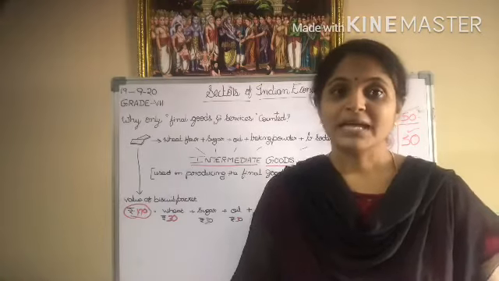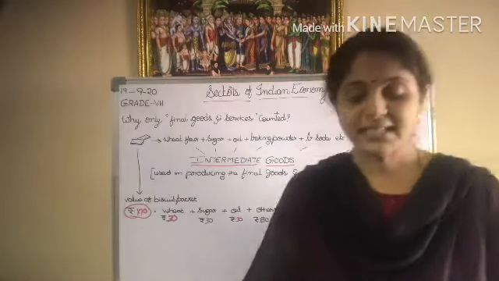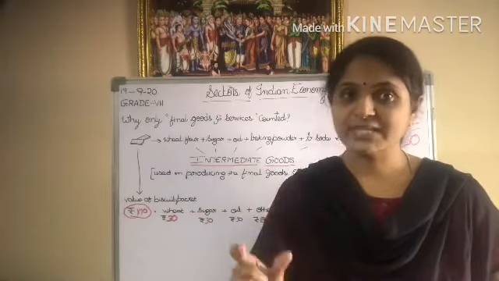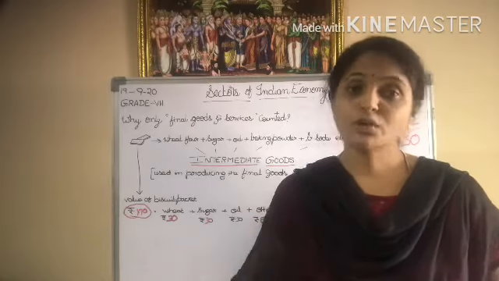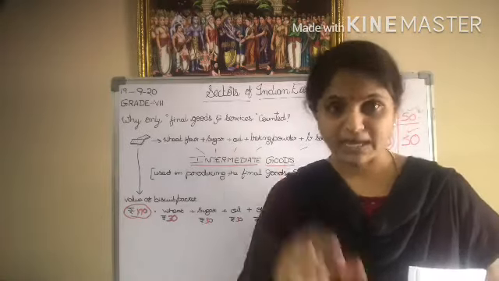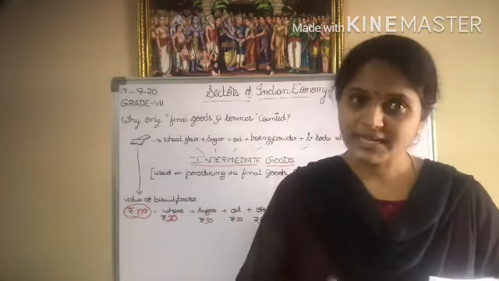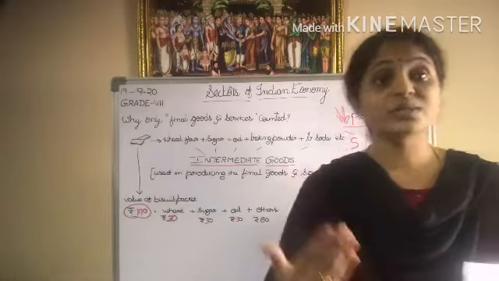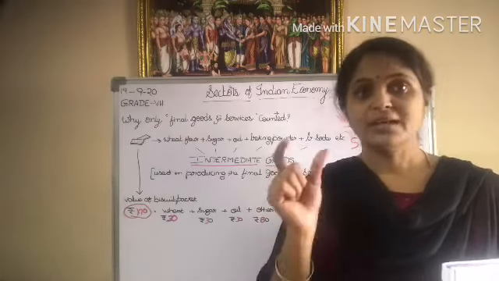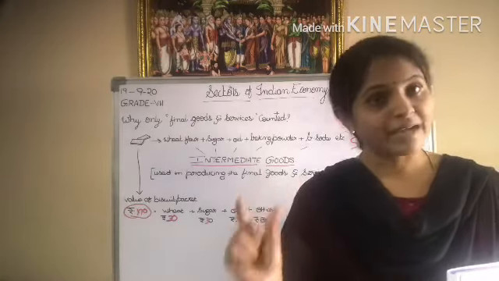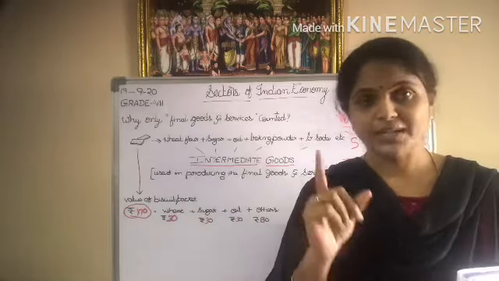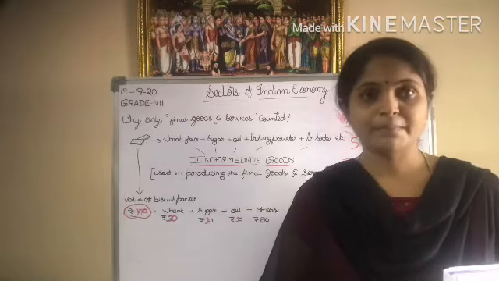In yesterday's video, we saw how the goods produced in each and every sector are counted in order to get the total production. Did you understand? In the primary sector goods are produced, and in the secondary as well as the tertiary sector goods and services are produced. But we have learnt that only the value of the final good or service should be considered when we are counting the total production. Do you remember?